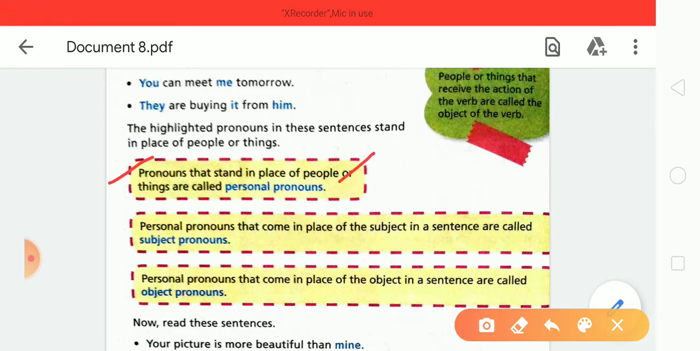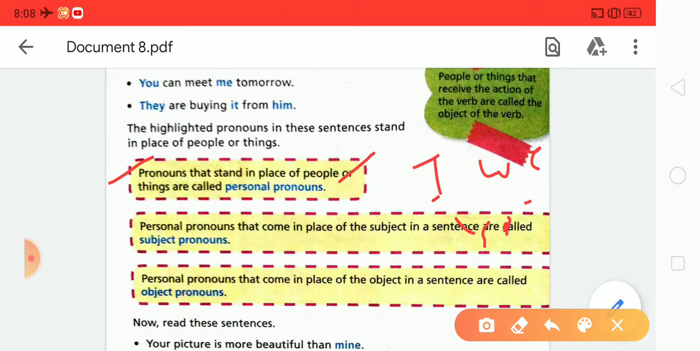We can also say that the pronouns which stand for the names of persons are called personal pronouns. For example, we can use many words as personal pronouns like I, we, you, they, he, she, it, etc. And there are three kinds of personal pronoun: first personal pronoun, second personal pronoun, third personal pronoun.